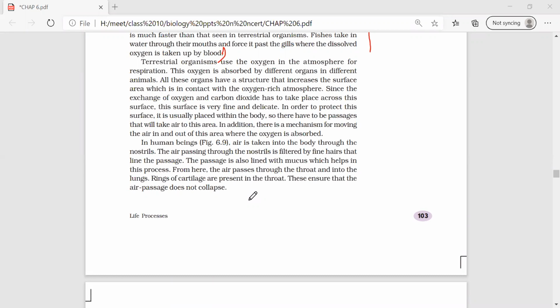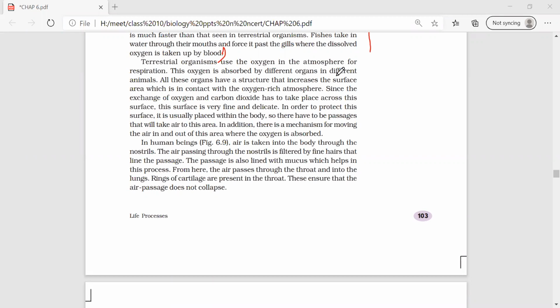What should be its salient features? Ma'am, the exchange of gases takes place in the alveoli. The alveoli are balloon-like structures located in the lungs. The large number of alveoli increases the surface area for exchange of gases, ma'am.